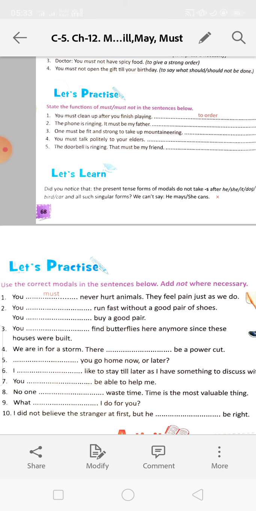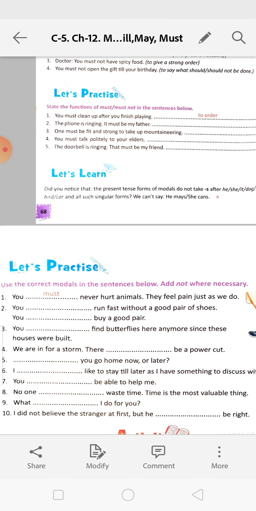You might find butterflies here anymore since their houses were built. Number 4. We are in a storm. There may be a power cut. Will you go home now or later? I would like to stay till later as I have something to discuss with you.